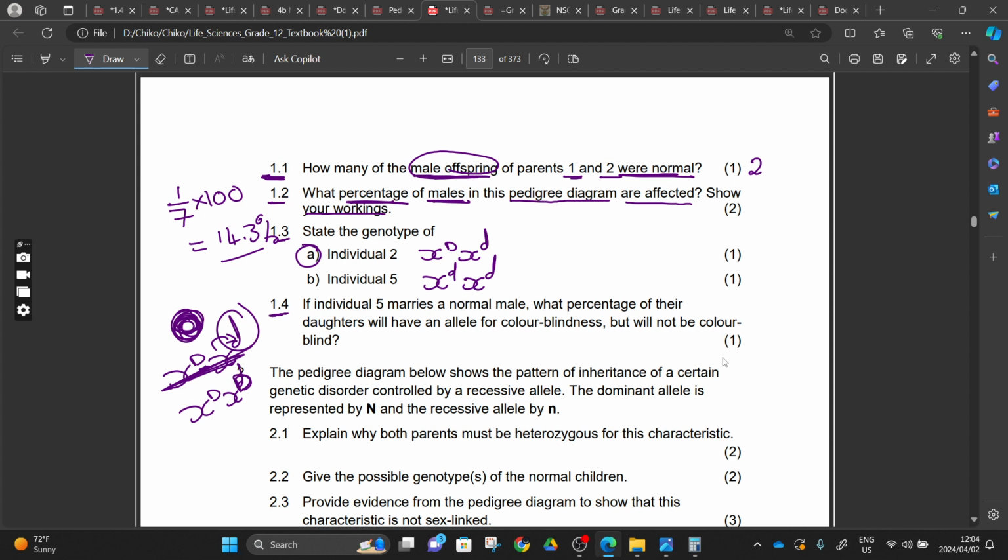And then with number 5, individual 5, this one again, now we don't have to go up there, we can just refer to this one.